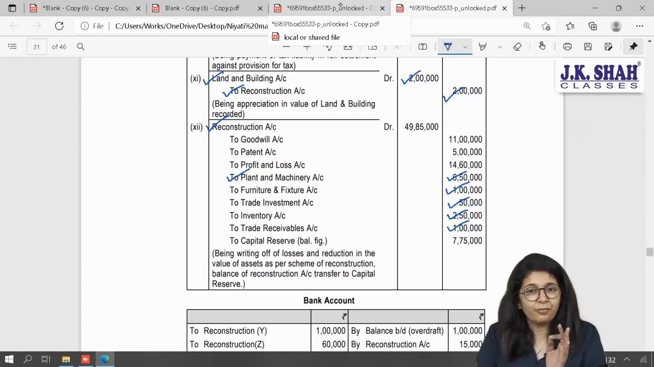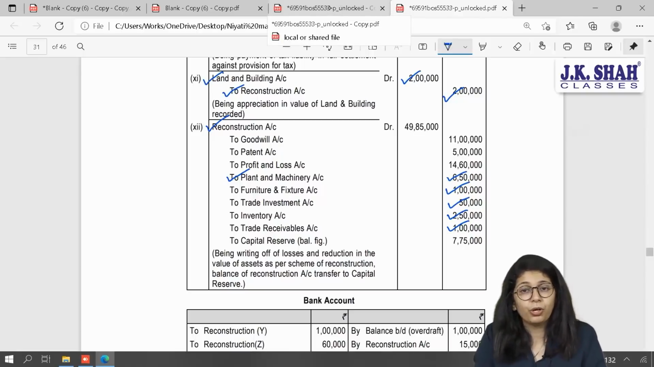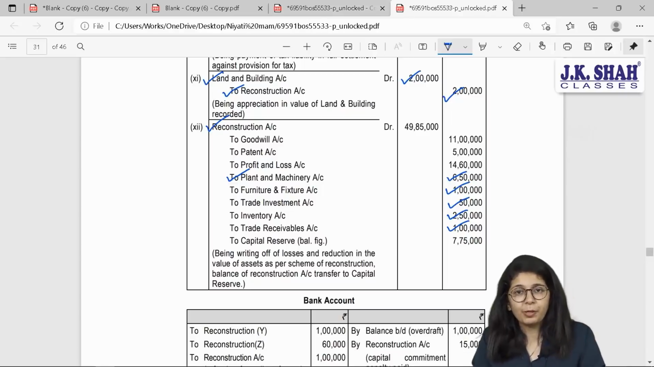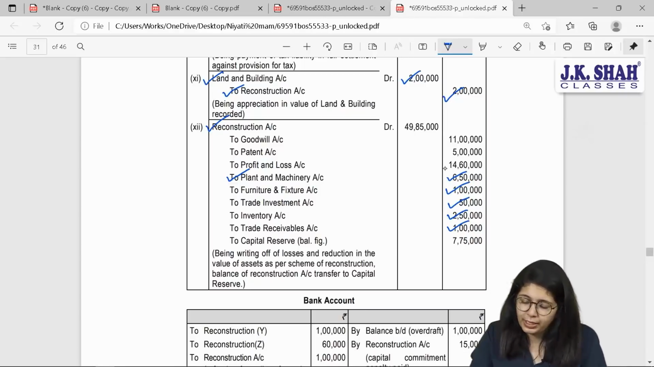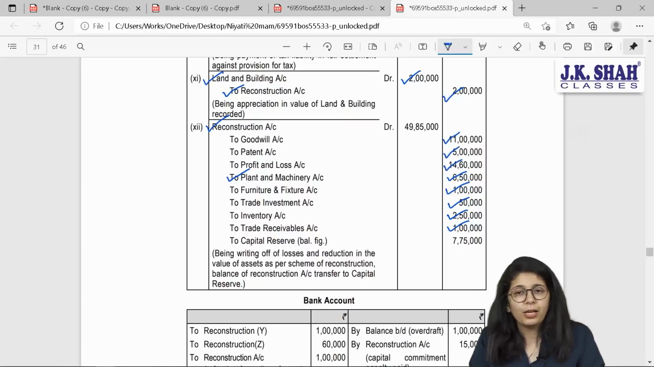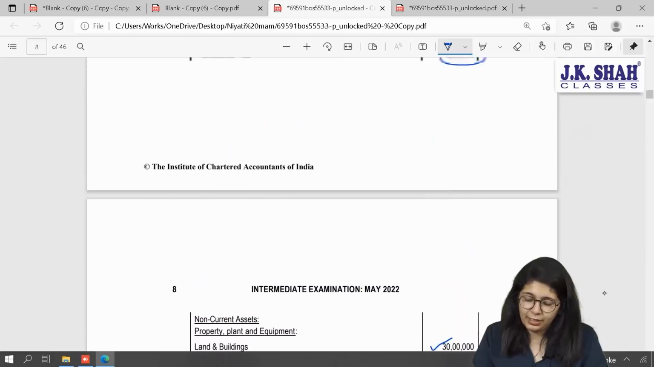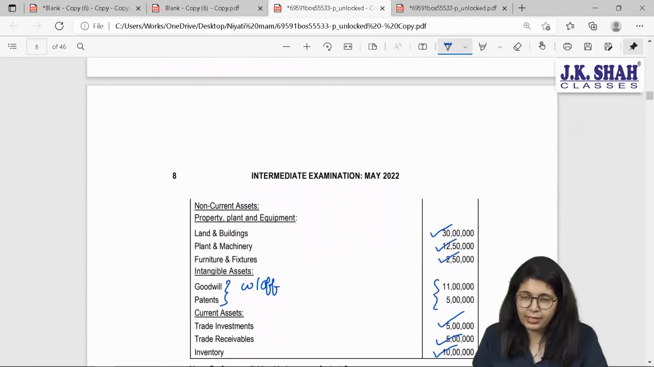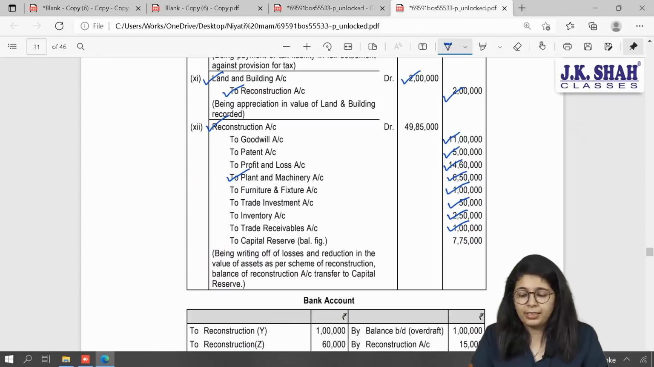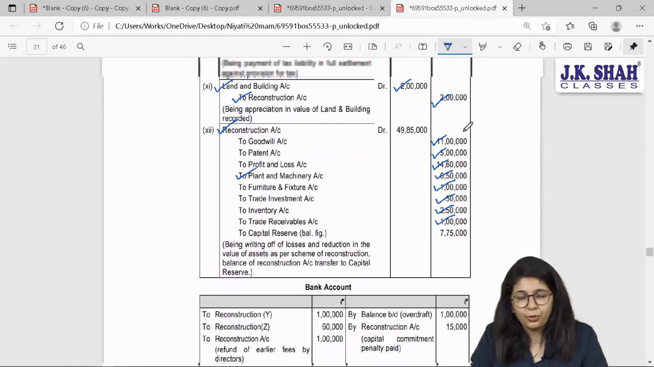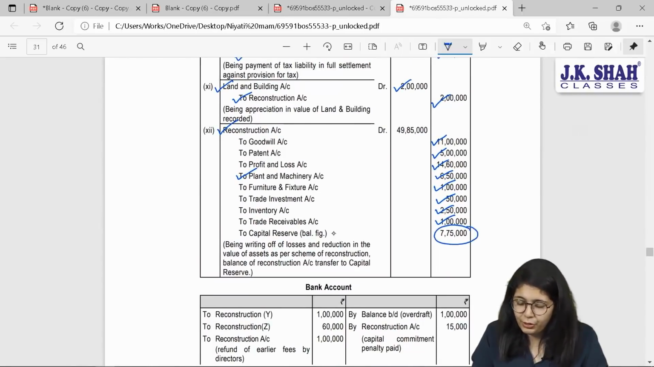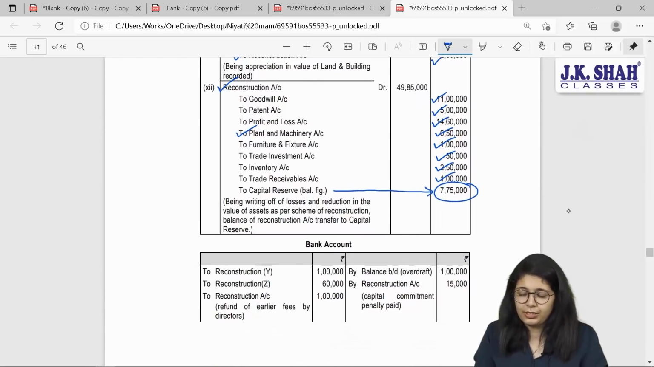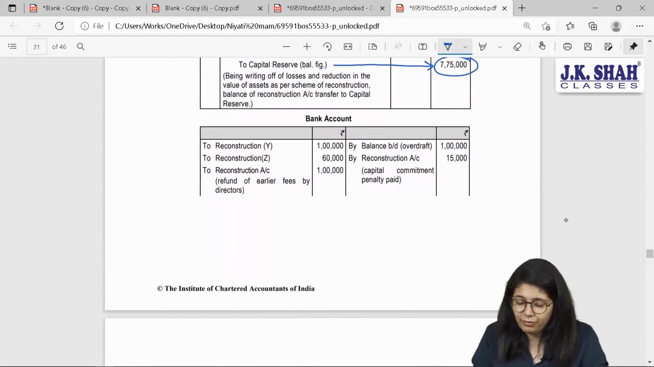I told you that even if not mentioned in the question, I need to do what? I need to remove or write off my P&L account. P&L account also has a debit balance. I want to erase it. I am going to credit P&L by 1460. And so will I credit my intangible assets by 11 and 5 lakhs. I had two intangible assets in the sum, which we have clearly shown over here, 11 and 5 lakhs. Okay. Now, if there is any balance left in reconstruction account, what will I do with it? I will transfer it to capital reserve. That is your profit of 7,75,000.